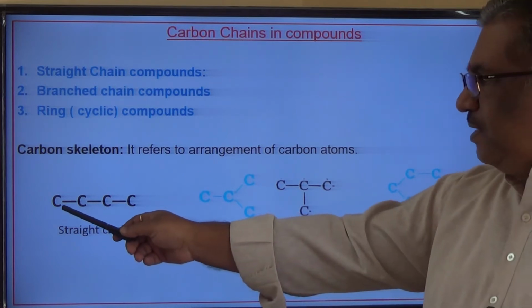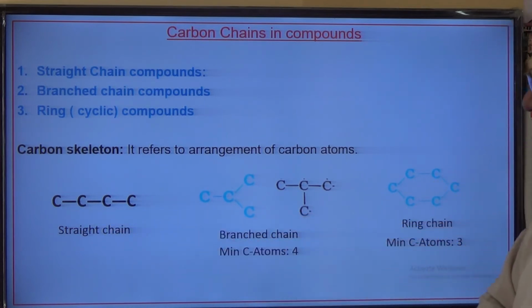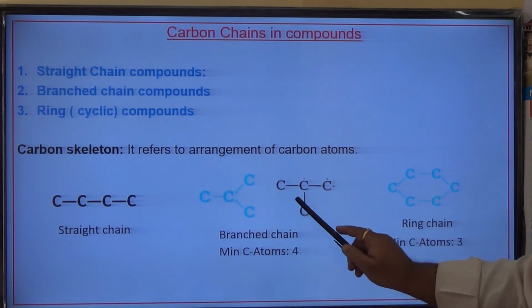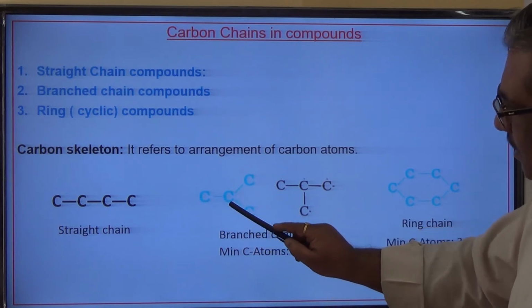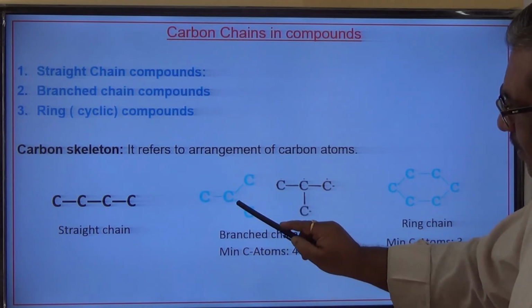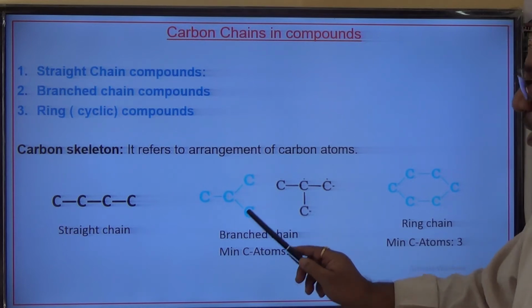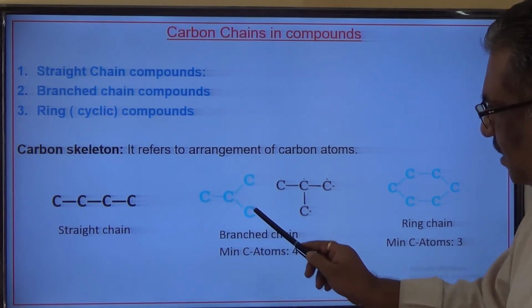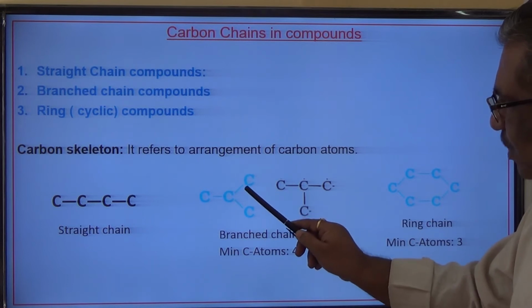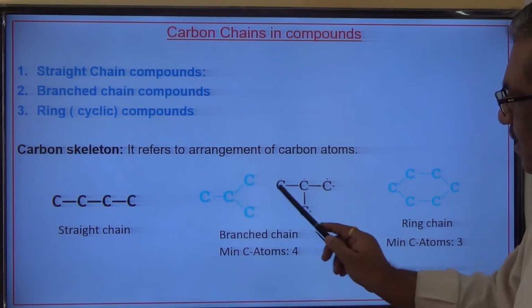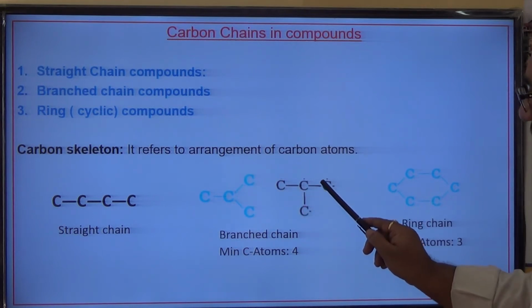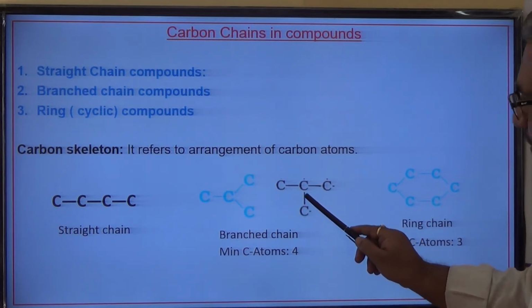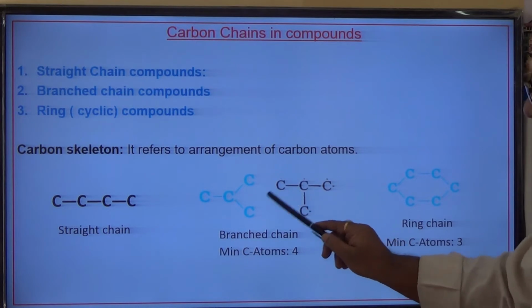That means carbon atoms are arranged along a straight line here. Here there is a branch. This branch and this branch both are the same. What is the difference here? If I consider this as a straight chain, then this will become a branched chain. Or if I consider this as a straight chain, then this is a branched chain. Therefore, these two are equivalent. Here, this is a straight chain for which the fourth carbon atom forms a branch over here. So this is a branched chain.